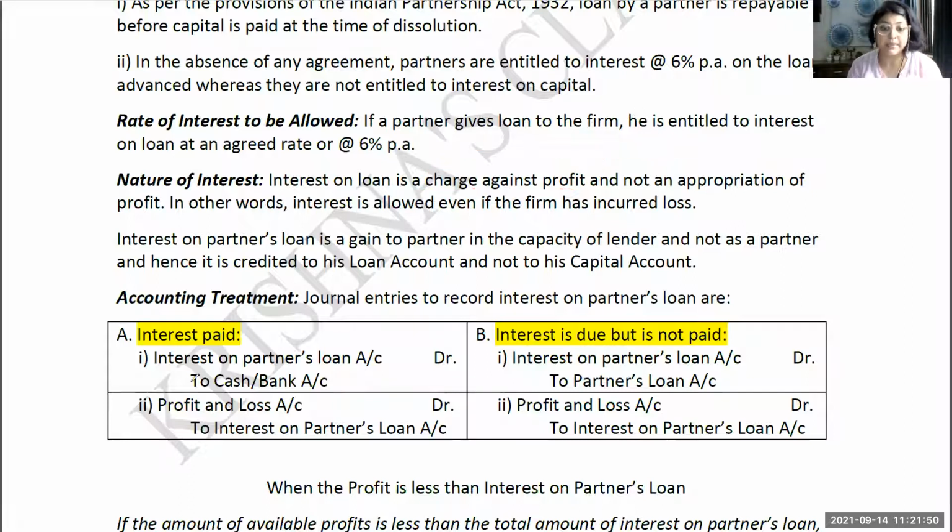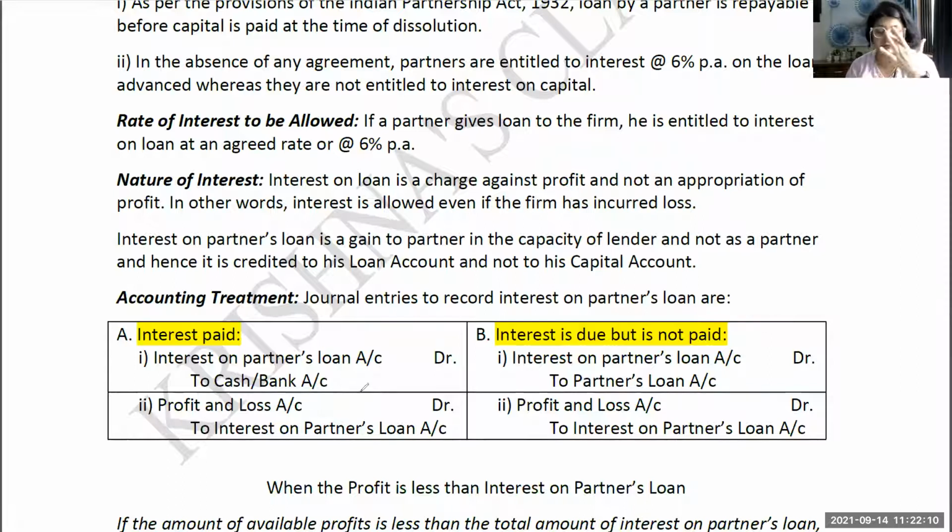It is an important point. Now, what is the accounting treatment of interest? What will be the journal entry for interest paid? See, interest can be paid or interest can be due. It means the question can give you a hint that interest is due but not yet paid. The first entry, whether interest is paid or interest is due, is going to be the same. That is interest on partner's loan account debit to cash.